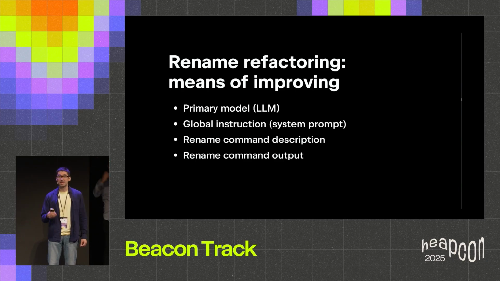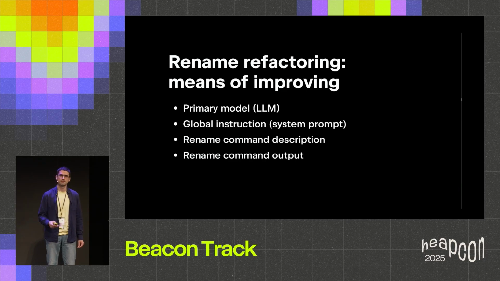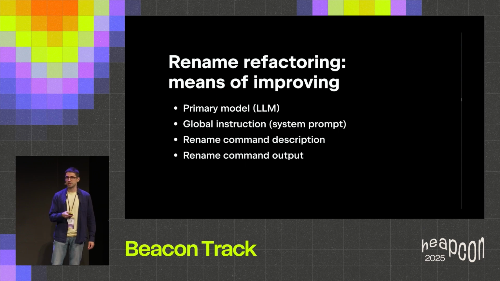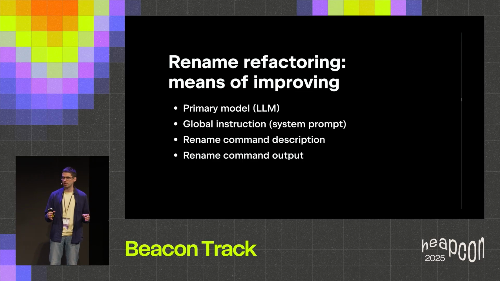And finally, we can even change the rename command output. Again, remember the beginning of the talk when we were using ChatGPT. We were copy-pasting the errors back to ChatGPT. Obviously, coding agents do the very same thing, but not only for errors, for successful outcomes as well. And since renaming is our custom command, we can provide any additional instructions in the output of this command, and they will be fed into the LLM. So here are the ways we can try to improve the agent behavior.